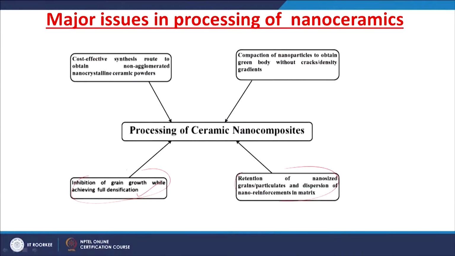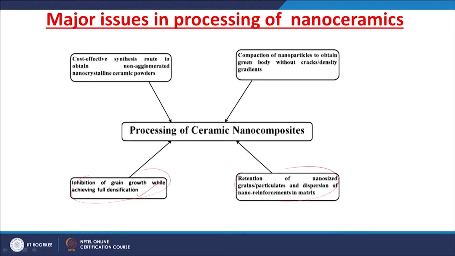One of them is ball milling. Usually when the size of the powders is reduced, they tend to agglomerate easily, right. So, to obtain non agglomerated nanocrystalline ceramic powders, you have to find one suitable synthesis route, either chemical or mechanical, but it must be cost effective.